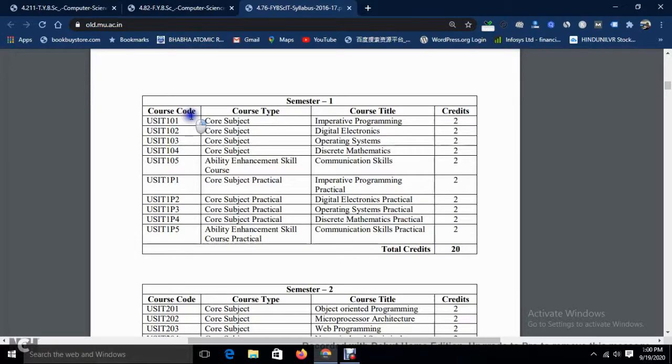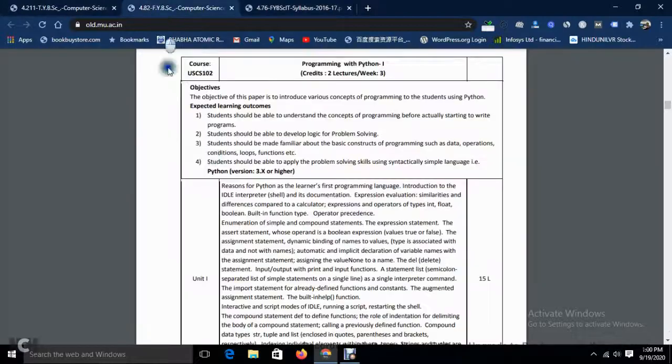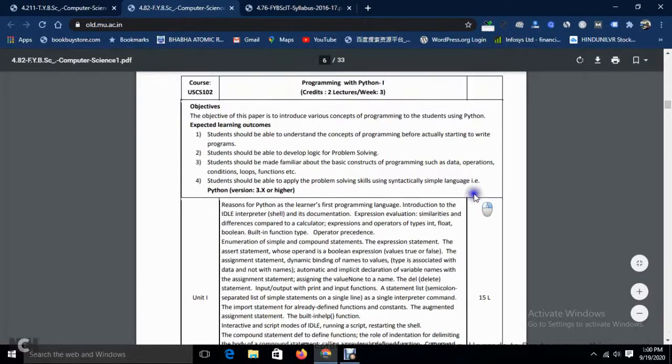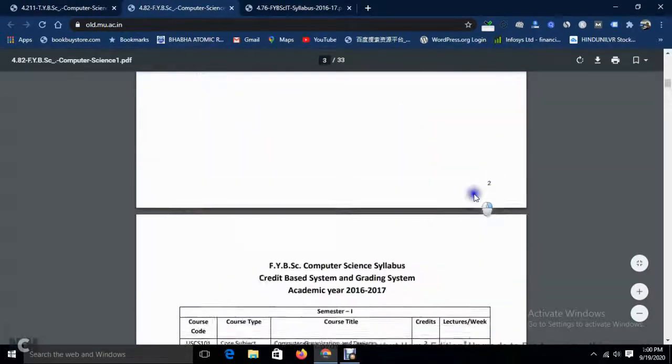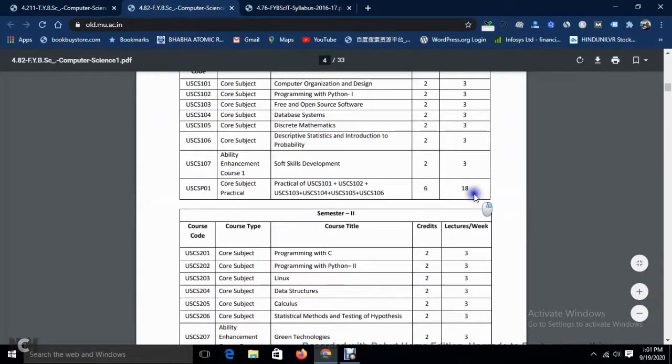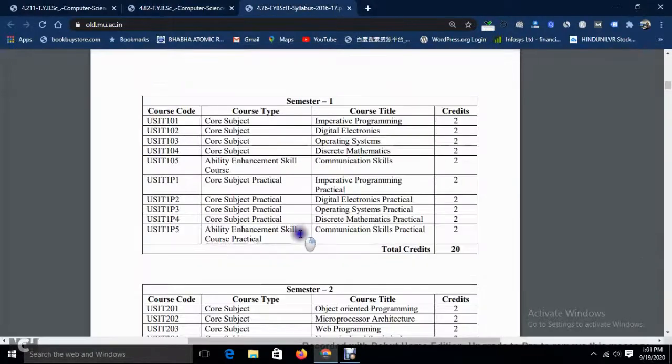These have different names in different degrees. In the engineering degree you have the SPA subject, structured programming approach, and in BSc IT you have Imperative Programming in FY BSc IT, and in computer science you have C programming in semester 2 as Programming with C. So these are the things.